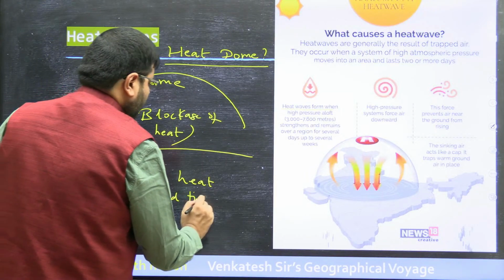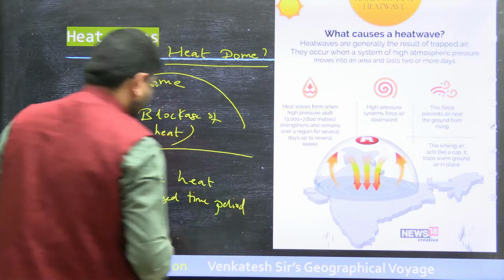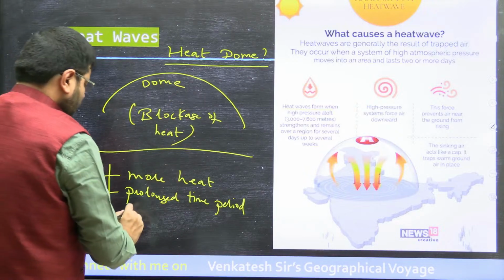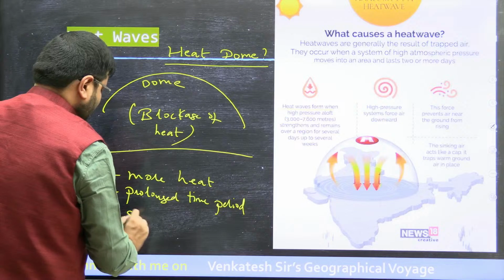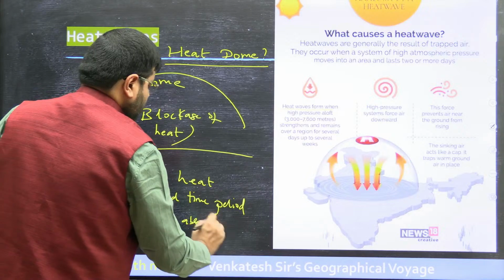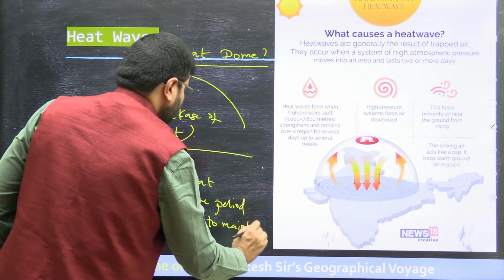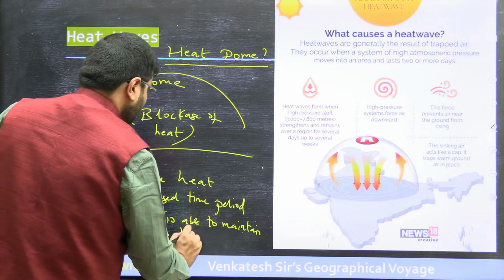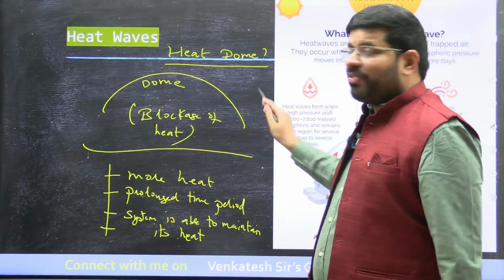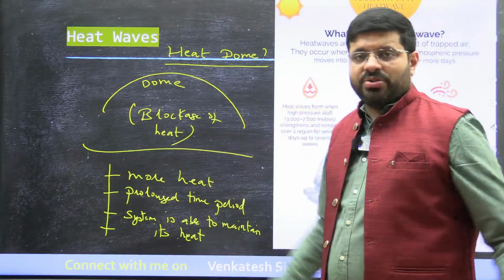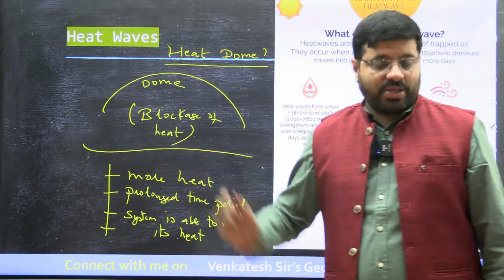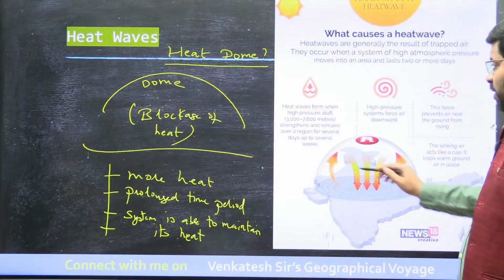Prolonged time period, right? Then the system as a whole is able to maintain its characteristics. The system is able to maintain its heat for a prolonged time period. It is not mixing with the other atmosphere, and thereby there is no dilution. The dilution is prevented. Because of that, you are under extreme conditions. That is what a heat dome is.